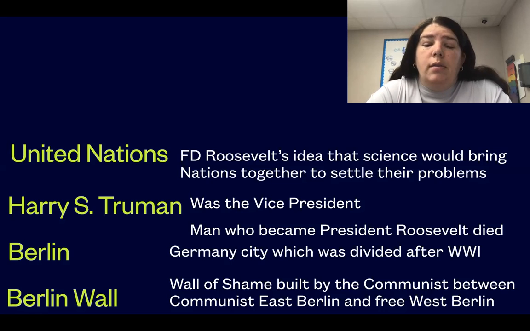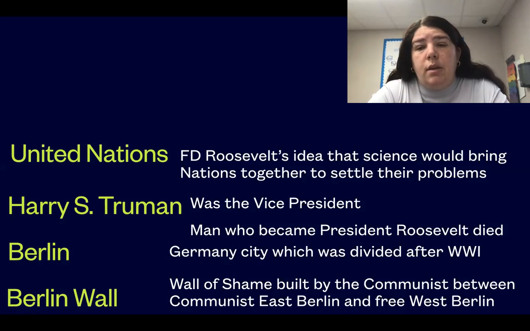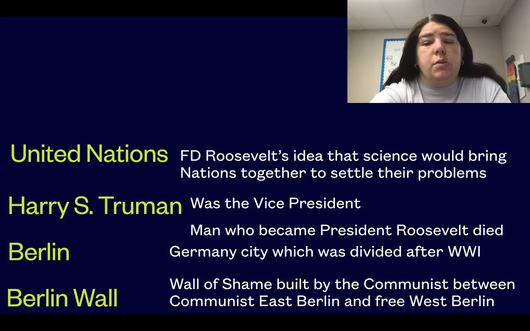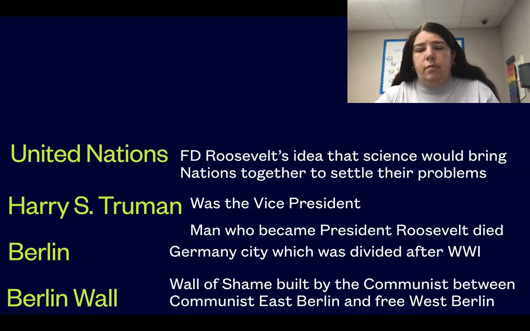So when Roosevelt died, in Germany, there was a city in Berlin, right? Okay, let me start again. There was a city in Germany that they wound up splitting. So here's the story. When the war was over, all the countries that had been taken over during the war, right? We took them back over, United States and Great Britain and Germany. So what happened was this city in Germany, the countries got split.